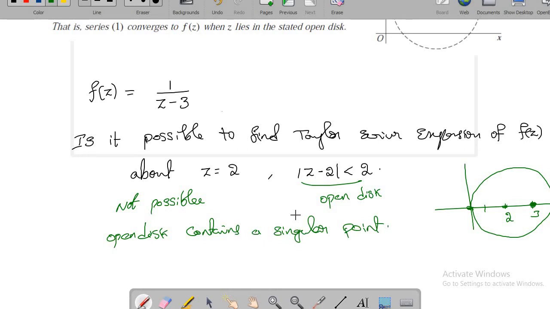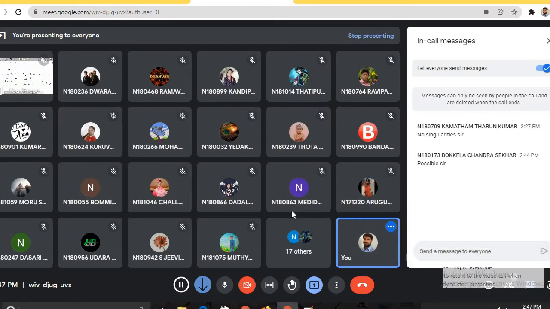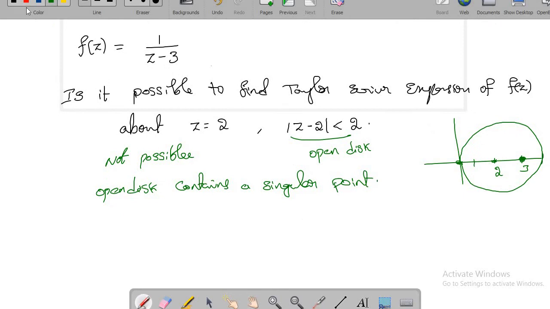Now can you make some changes so that it is possible to write a Taylor series expansion about 2? Let me change my question. The function is the same. Now I'm taking the point z equal to 2 and the open disk is mod z minus 2 less than r.